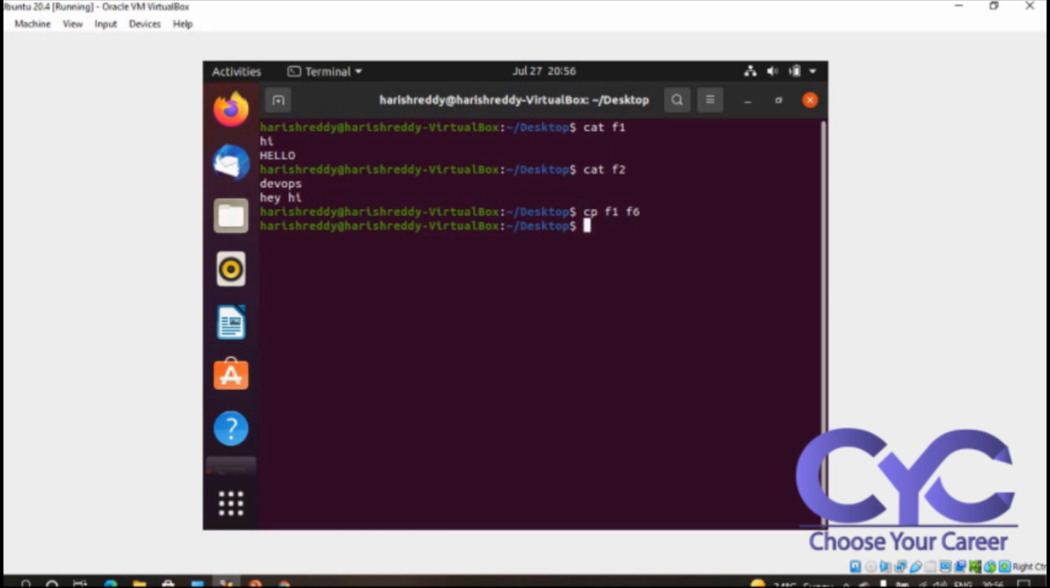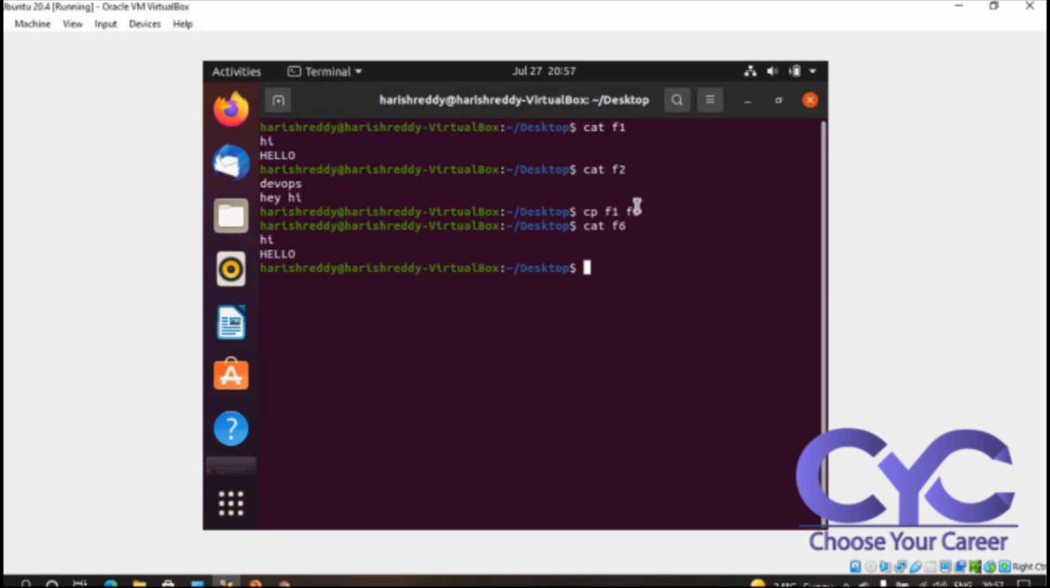So by using cat f6, see here, my file f1 data has come to f6 because f6 is a new file. cp is a command which can copy one file to another file, right?